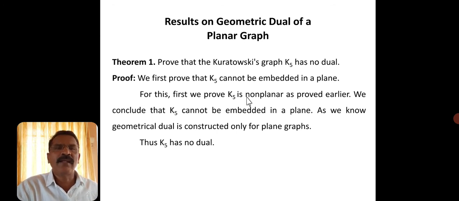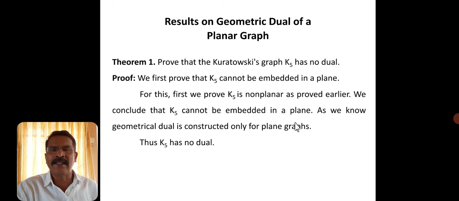First we prove that K5 cannot be embedded in a plane. Because it is possible to construct the geometric dual only if the given graph is a plane graph, or you can say if it is possible to identify the regions. So first we check whether it is possible to embed K5 on the plane or not. If we prove that K5 cannot be embedded in the plane, then we can say the geometric dual does not exist. For this reason, first we need to prove K5 is non-planar.